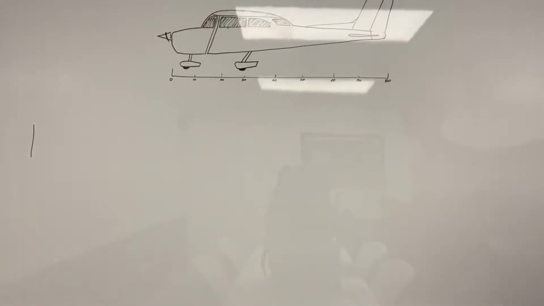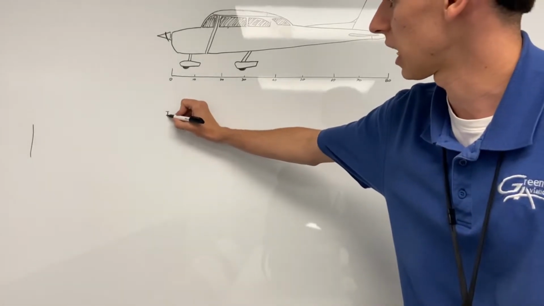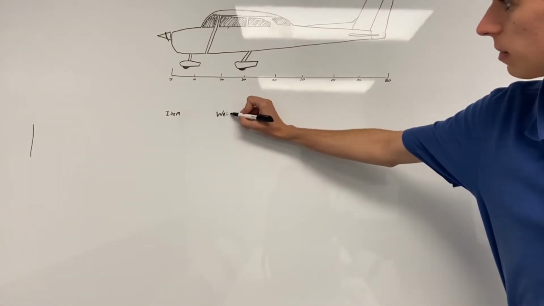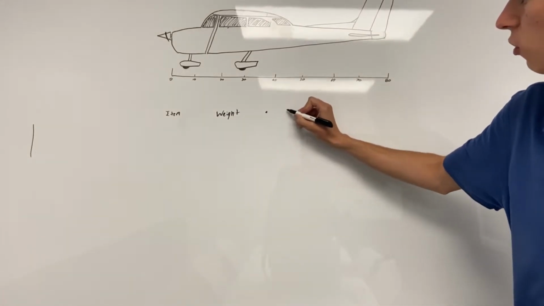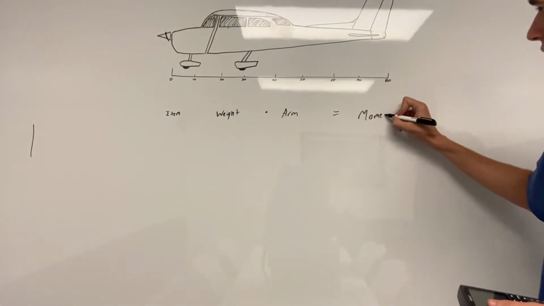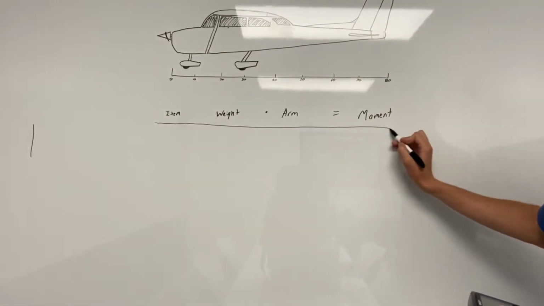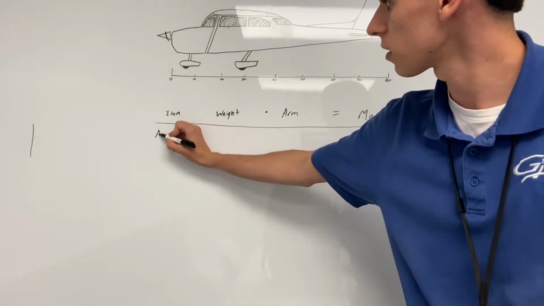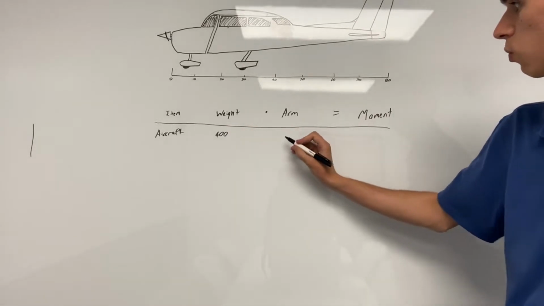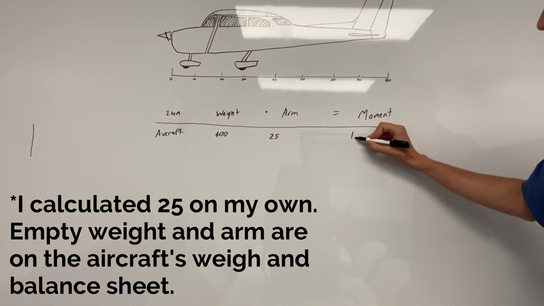To calculate where our center of gravity is and whether or not it's in limits, one of the best things to do is set up a chart. So we have whatever the item is, whatever the thing is that we're calculating. Then there's the weight. It's that same equation: weight times arm equals moment. So the empty weight of this aircraft that I represent with the cardboard strip is 400 pounds with the 4 quarters. So we have the aircraft, the empty weight is 400. The arm we calculated out was 25, so 25 times 400, that is about 10,000.